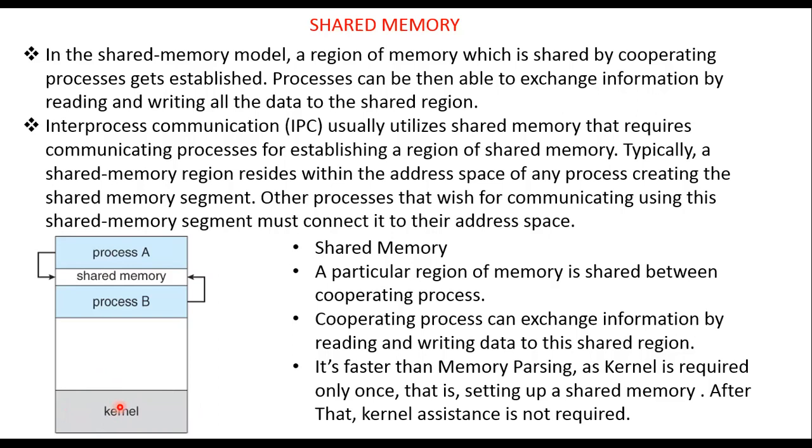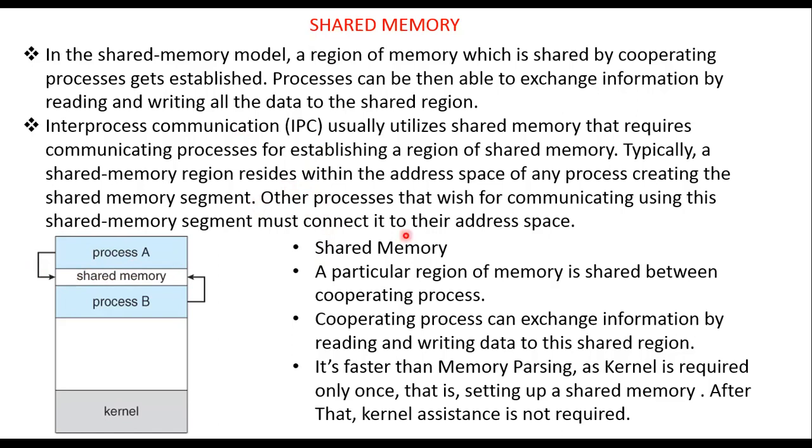But in this shared memory technique, the kernel only allocates the extra space, that is called shared memory, and leaves it off when both processes can communicate with each other. So there is no other interference from the kernel. So the process communication speed in this method will be a little higher than the next method. The first method we discussed was shared memory.